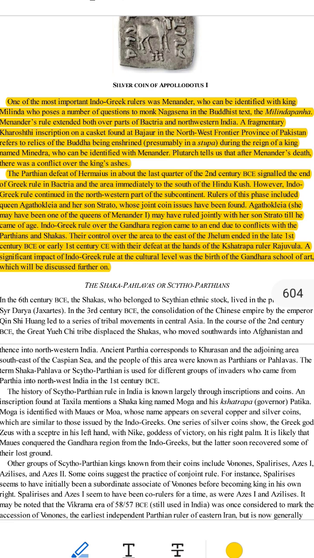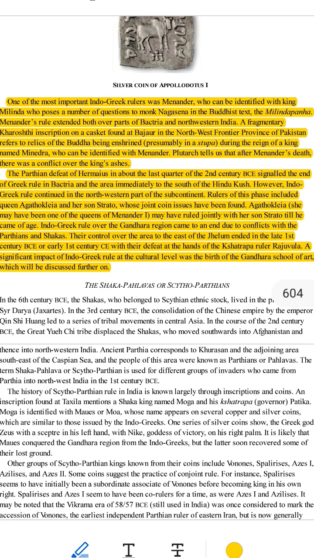2. Famous rulers after Menander. One important ruler after Menander was Queen Agathoclea. She ruled along with her son, Strato. They issued coins together showing their names and faces. 3. Why did Agathoclea rule? Strato was probably too young to rule alone. His mother, Agathoclea, ruled as his guardian until he grew up.